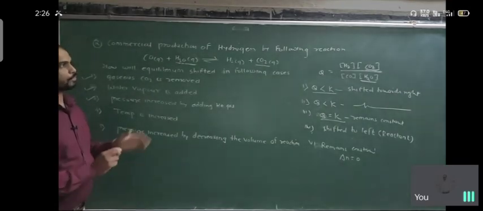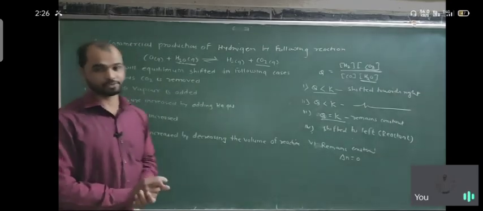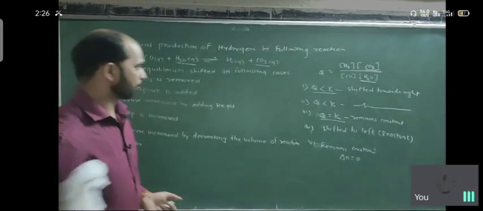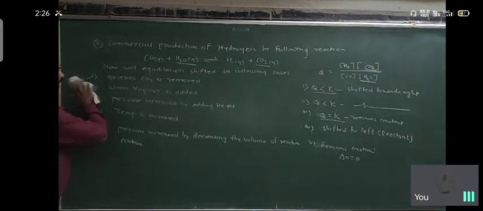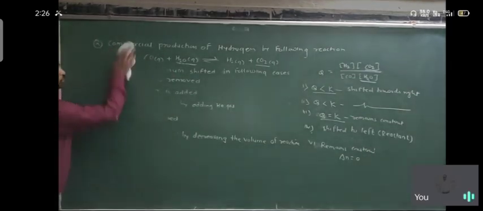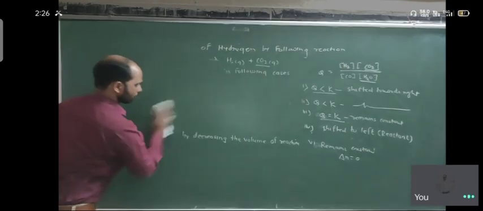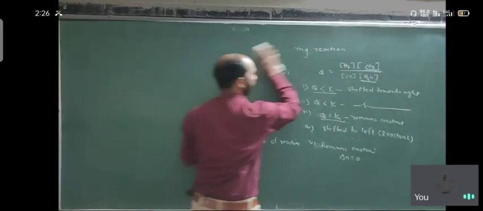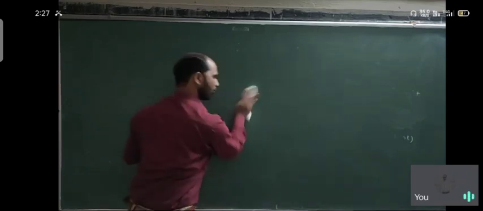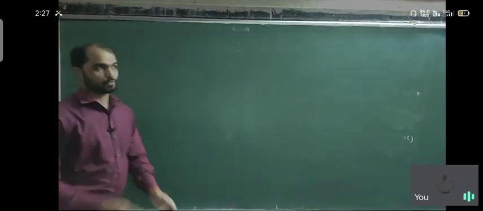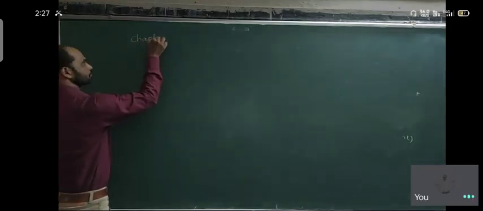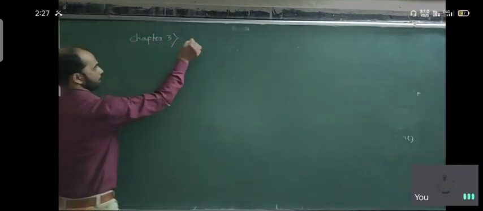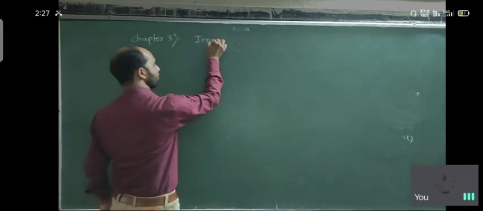So this is all about it, the first chapter is finished here. We complete the first chapter here. Solve all the exercises given in the book and solve MCQ questions. If you have any difficulty, put your questions on the WhatsApp group. Now we are going to start the third chapter. Chapter 3 is ionic